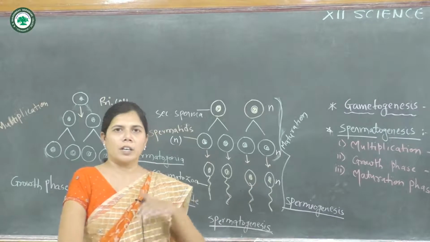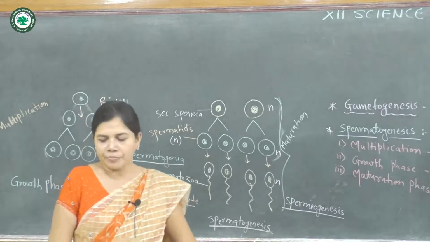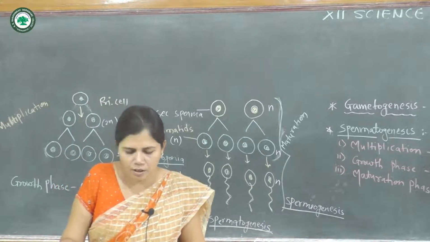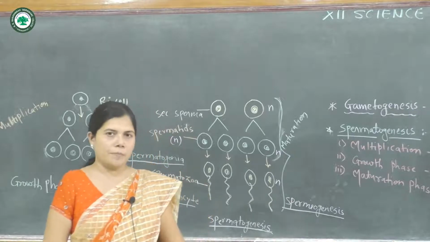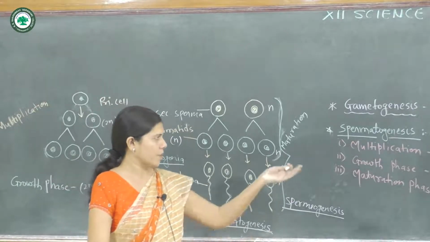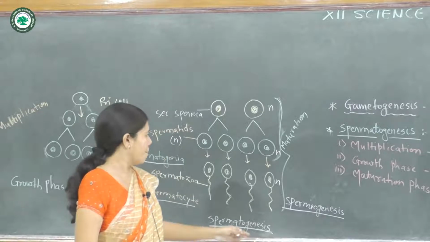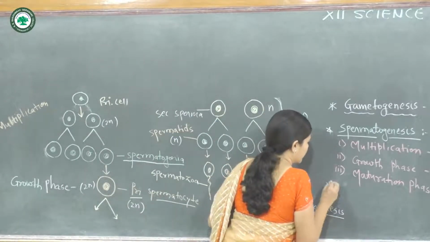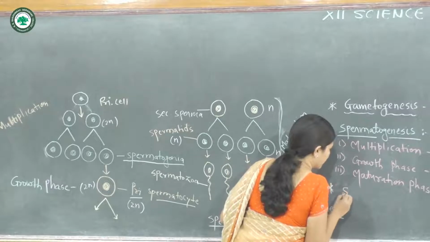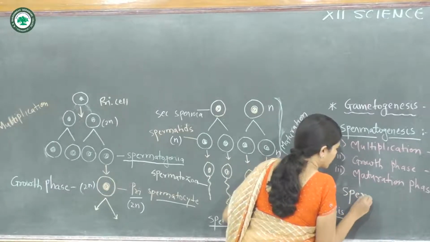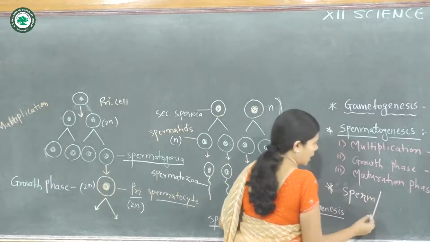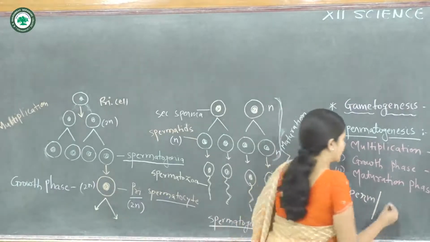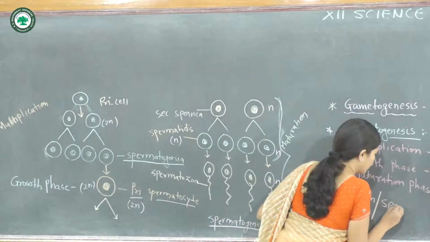Now we move on to our next topic, that is the structure of sperm. Sperm is the male gamete, also known as spermatozoa.